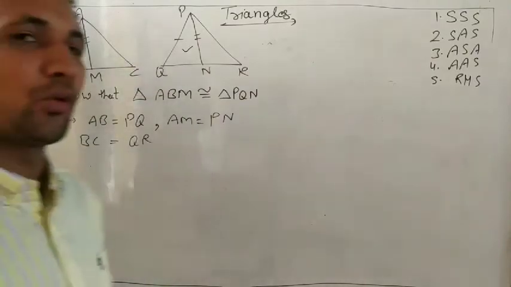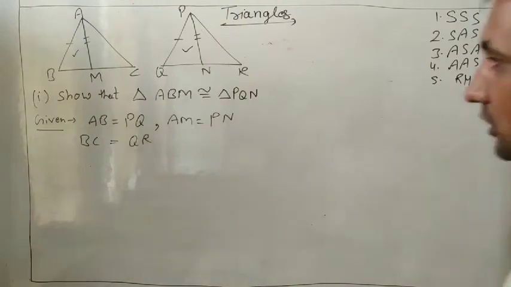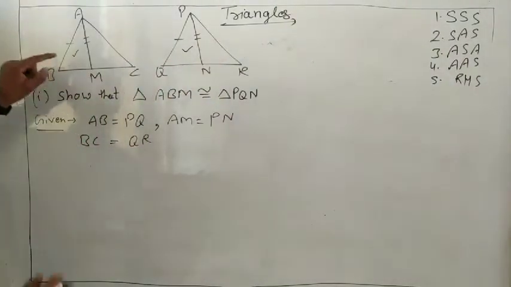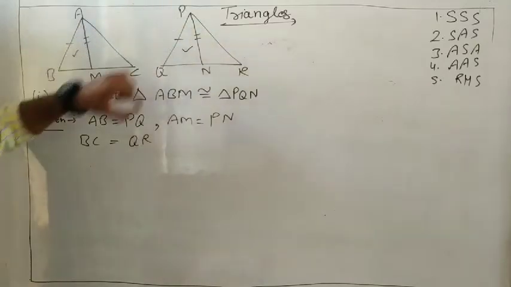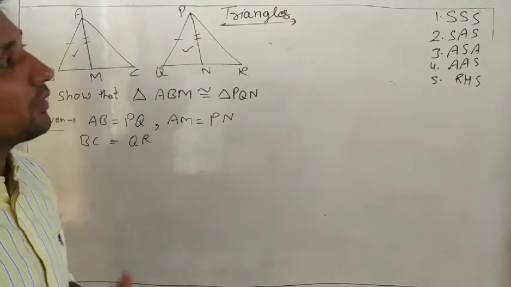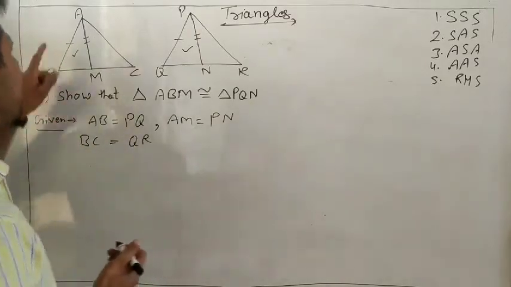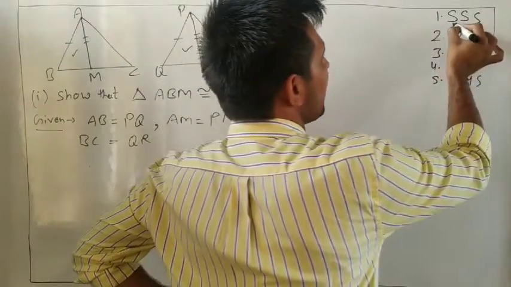If you want to prove two triangles are congruent, there are five properties we will use. In ABM and in this triangle, we observe AB equal to PQ, that's a side, and AM equal to PN, which is also a side. Now the third one, which one is equal? Two sides we already know.